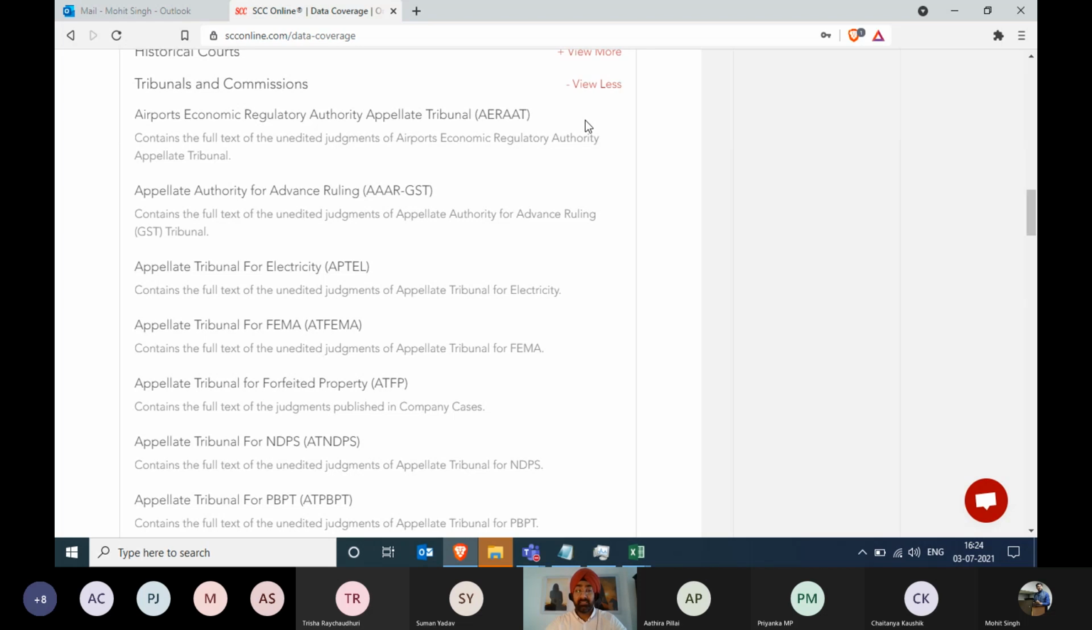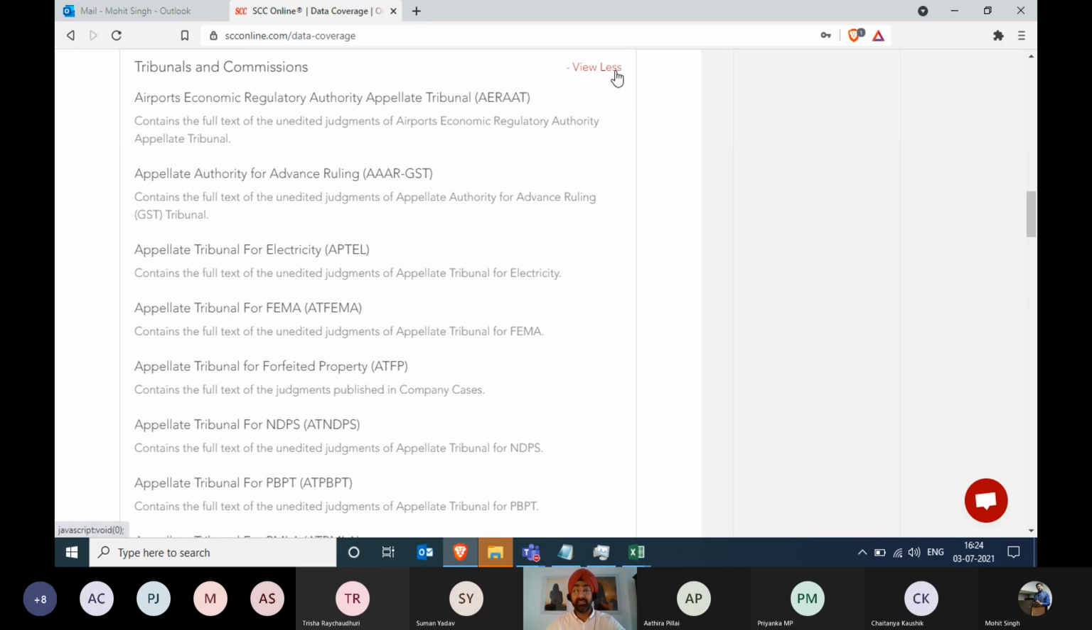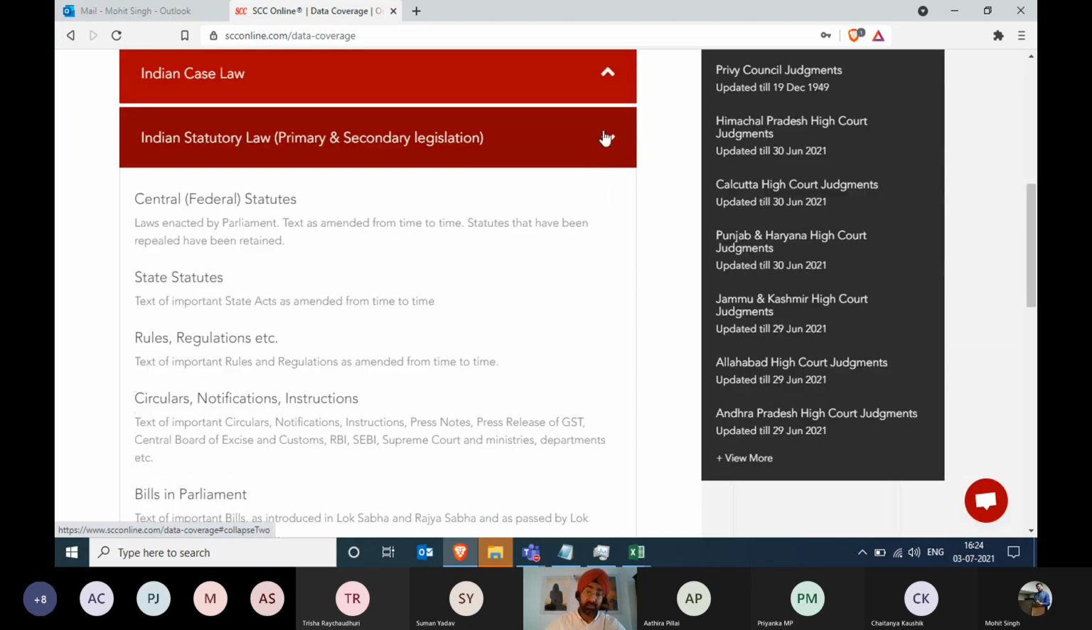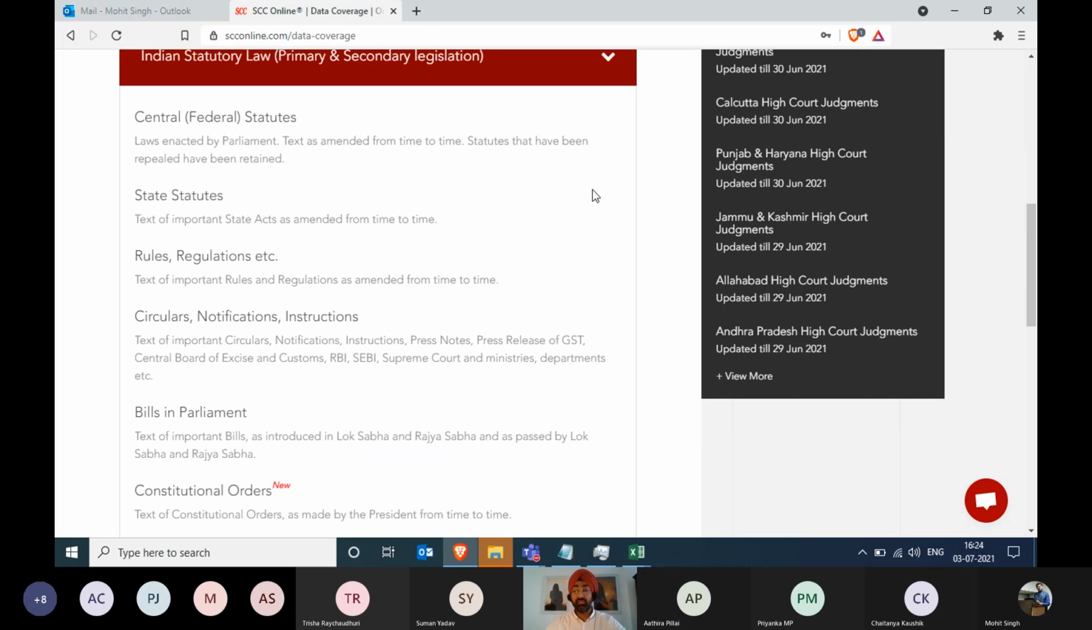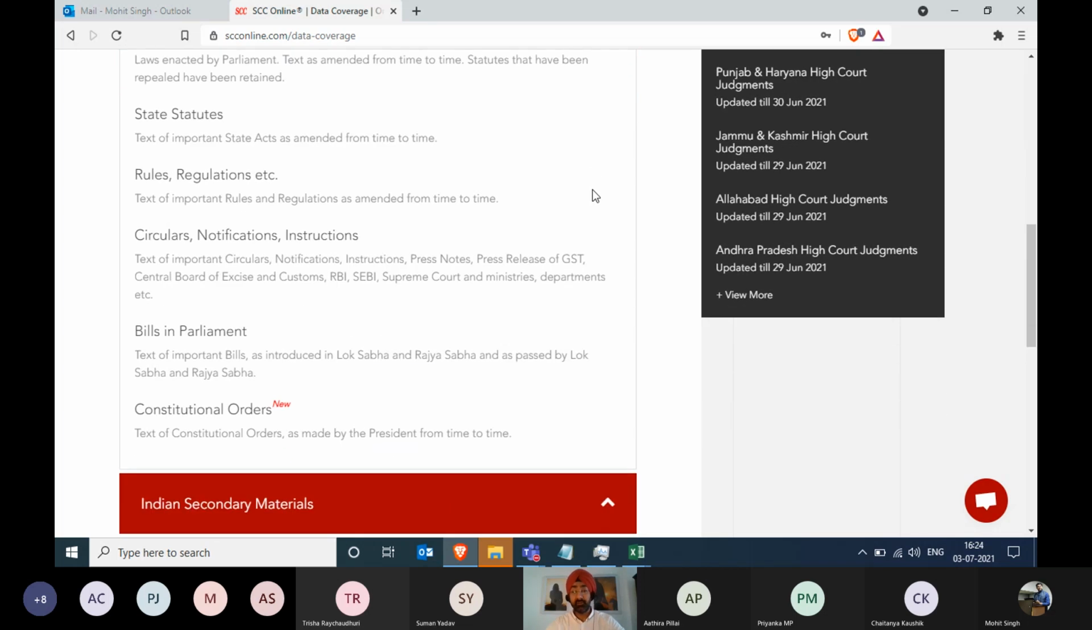Then, apart from that, this is all the judgments that we are talking about. Apart from this, we have your secondary material. That is we have your state acts, central acts, notification, central notification, state notification, circulars, instructions, bills in parliament, constitutional orders. All that is available over here.